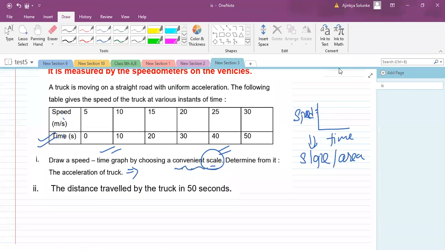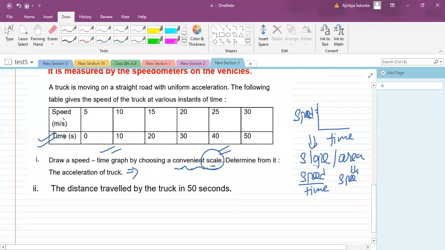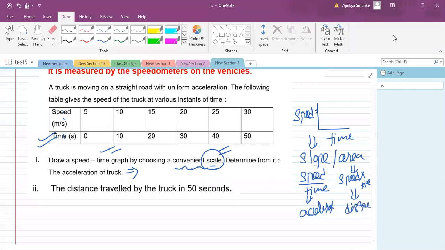Okay, so there seems to be a confusion regarding whether we should go for slope or for area. If we go for slope, it means that we are going to get speed by time. And if we go with area, we are going to get speed into time. Speed divided by time is nothing but your acceleration. But speed into time is what? This is distance. So now tell me what we should go for, slope or area?